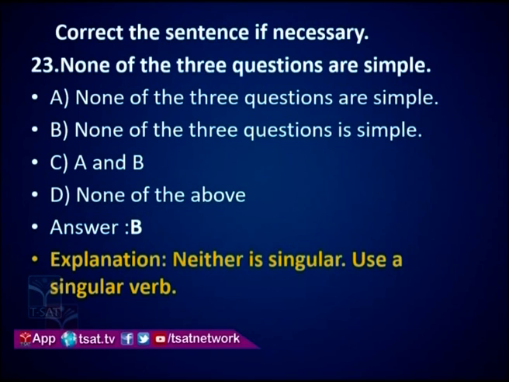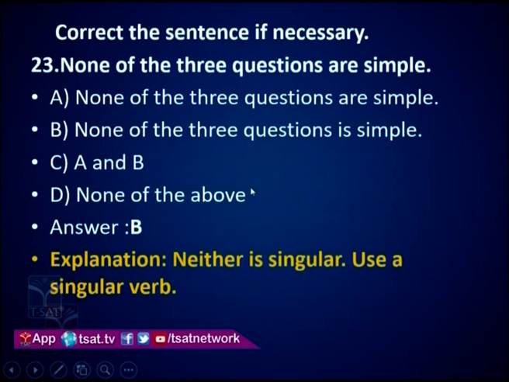Next, correct the sentence if necessary. None of the three questions are simple. In this sentence, the options are: A, none of the three questions are simple. B, none of the three questions is simple. Option C, A and B are correct. Option D, none of the above.